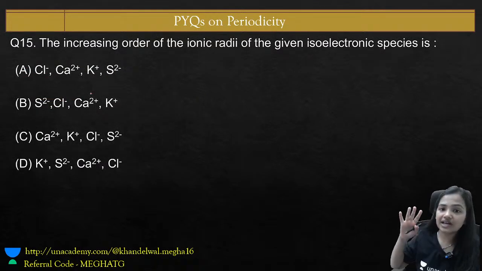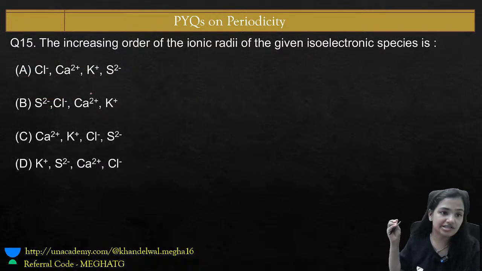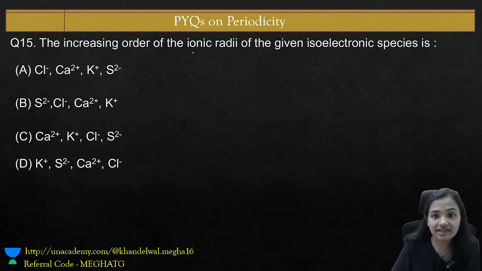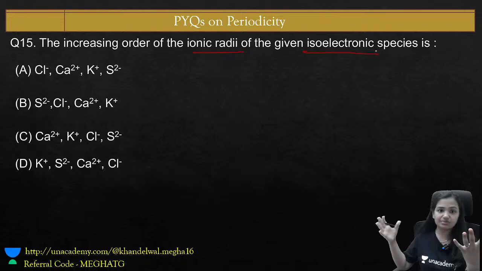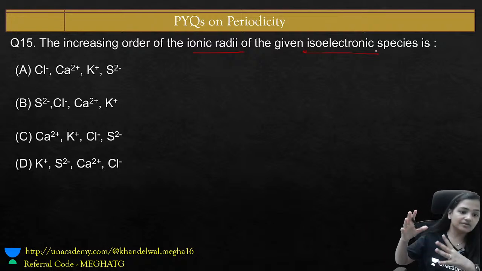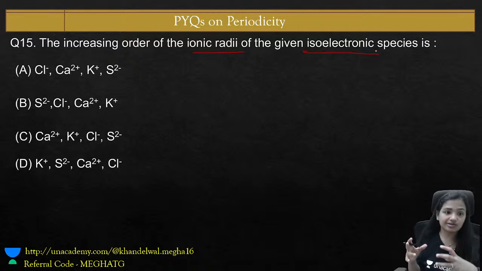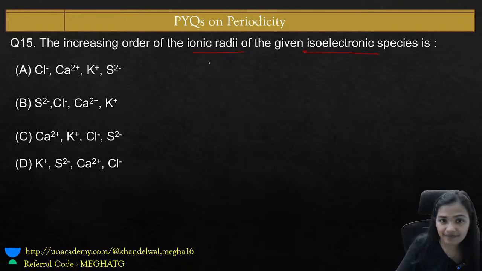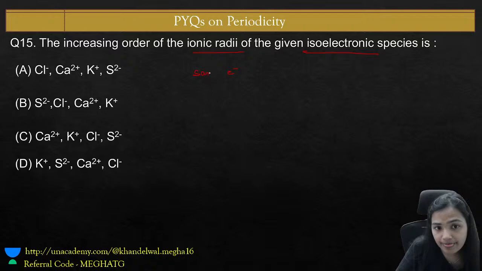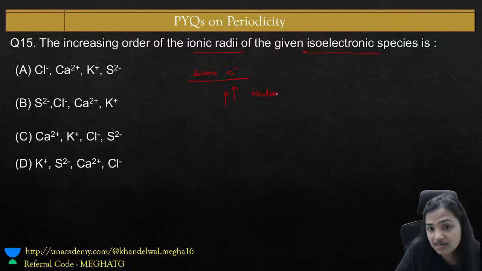The question asks for the increasing order of the ionic radii of the given isoelectronic species. The question is itself saying that they are isoelectronic species, meaning they have the same number of electrons. So just have a look at who will have more protons. More protons means smaller size. Same electrons, isoelectronic species, look for the number of protons. If the protons increase, the nuclear charge increases, and the size decreases.